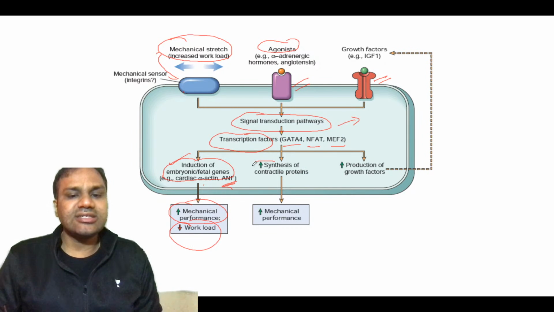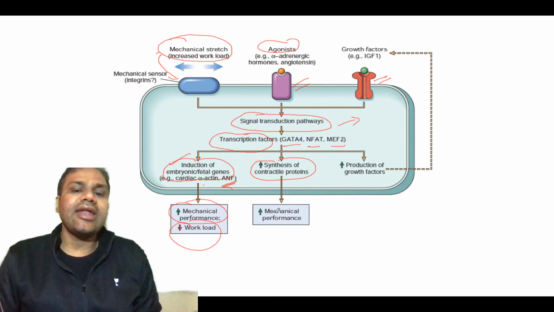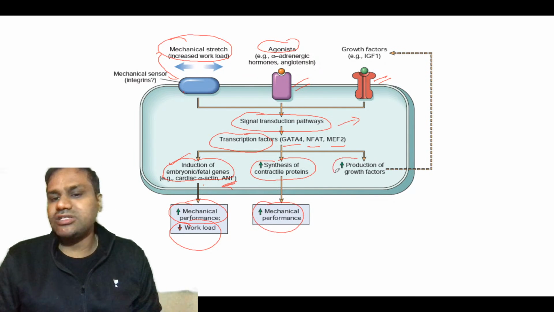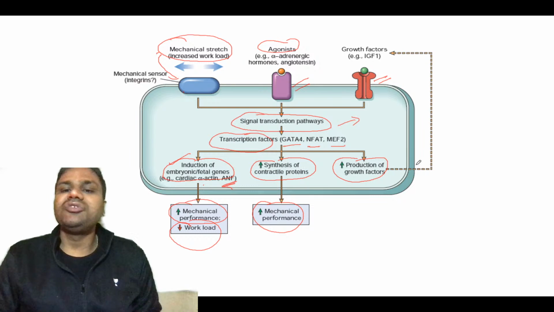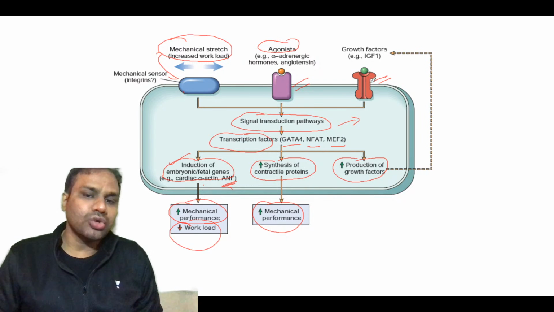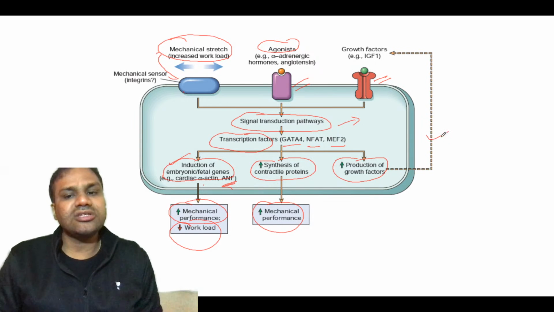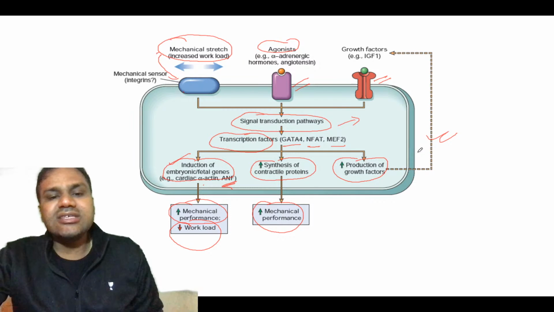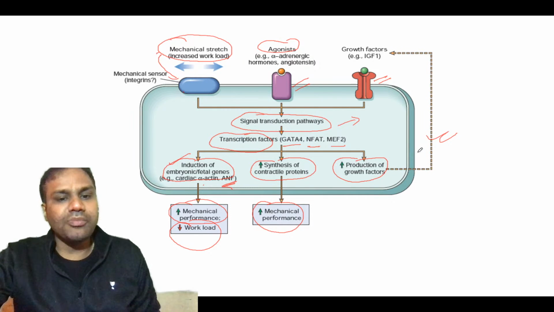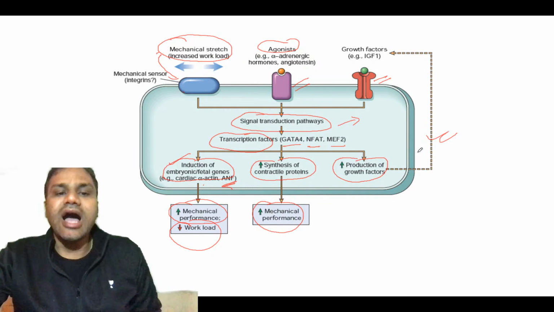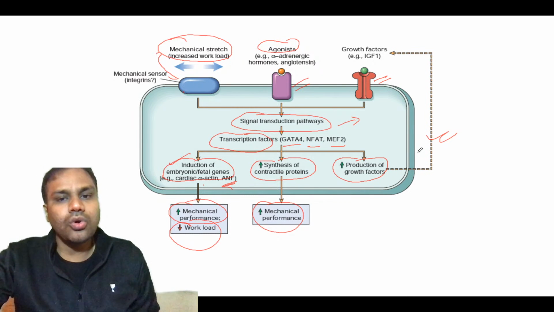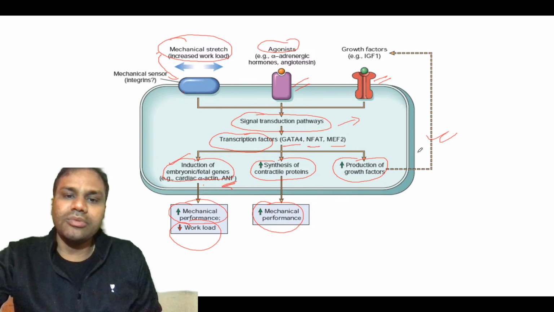Similarly, they will increase the synthesis of contractile proteins, and again there will be an increase in mechanical performance, and again an increase in the production of growth factors, which act on the growth factor receptors, and this pathway forms a cyclic pathway. So this is the basic mechanism of hypertrophy, and this figure is in your Robbins. You can go and see it there.